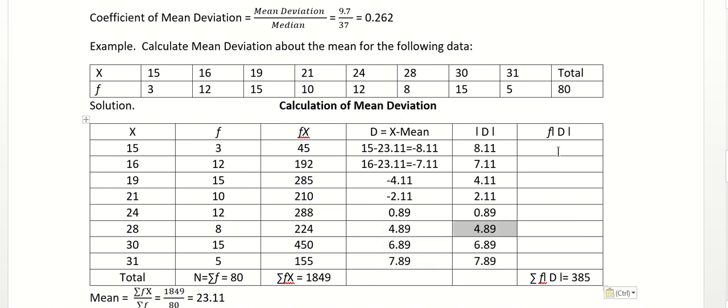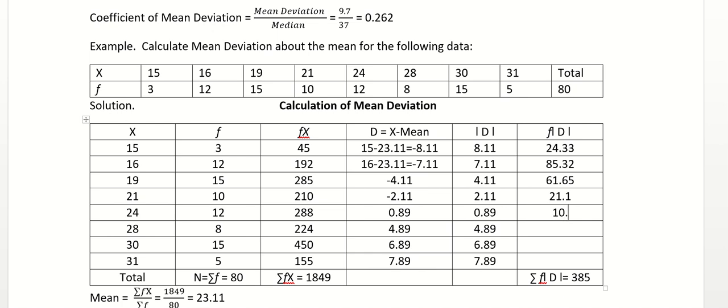Right. Now the next step is multiplying frequency with absolute value of d. So this frequency series would be multiplied by this series. Okay. So f into absolute value of d. So 3 into 8.11 is 24.33. Right. Then 12 into 7.11 is 85.32. Then 15 into 4.11 is 61.65. And then 21.1. I'm just multiplying the values, okay.